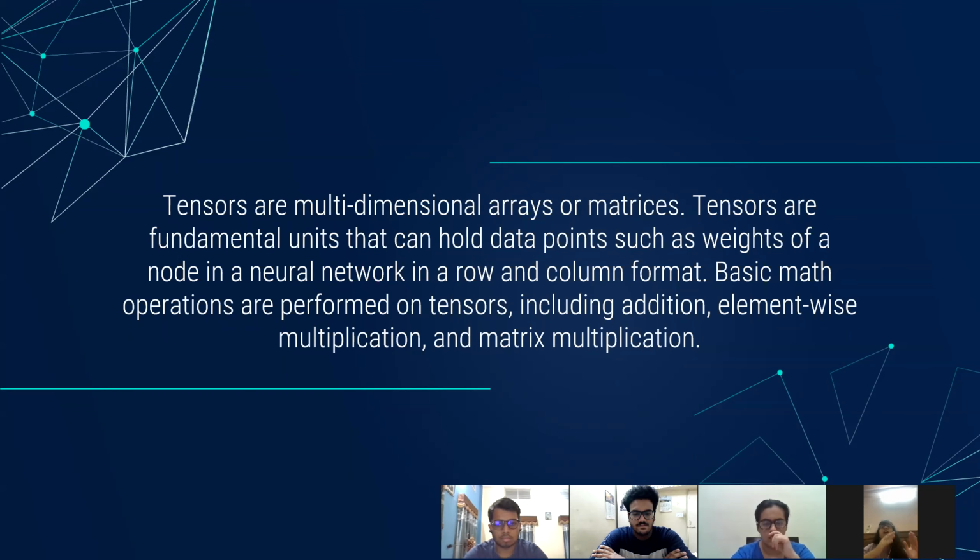They are multi-dimensional arrays of what we call matrices. Tensors are fundamental units that can hold data points such as weights, which are used in a neural network. They have a format of rows and columns as used in matrices too. It carries out the basic math operations we already talked about, which include addition, element-wise multiplication, and matrix multiplication. There is one more topic associated with it, which is quantization, reducing the precision.